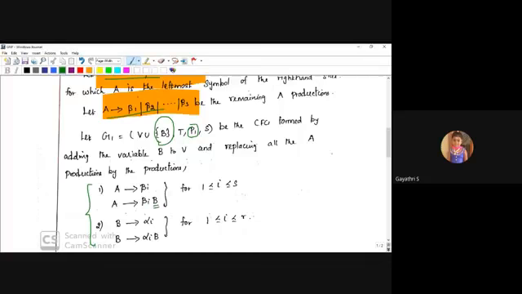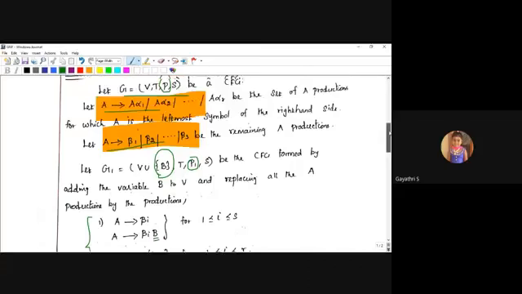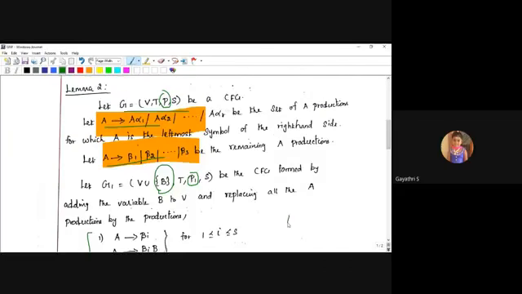Actually, this is called left recursion. The concept of left recursion you can see in much more detail in the next semester, in compiler design. Left recursion means, see, A produces A alpha 1. This is the example of left recursion.